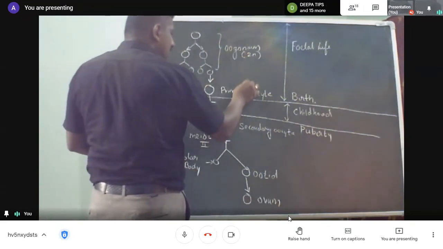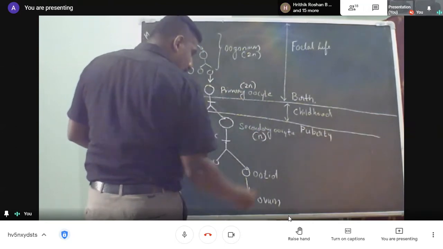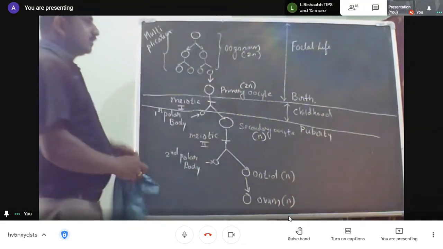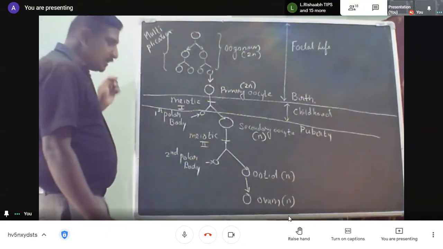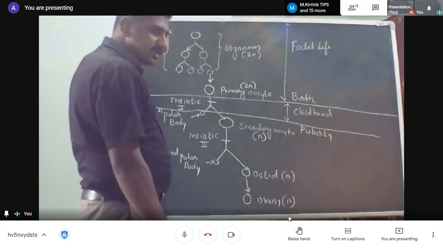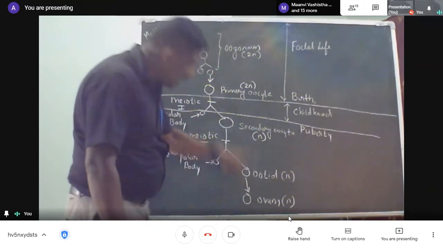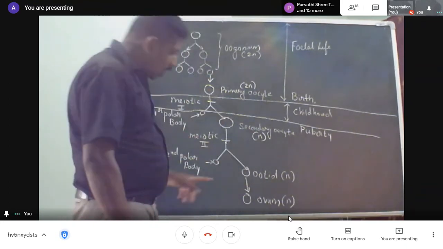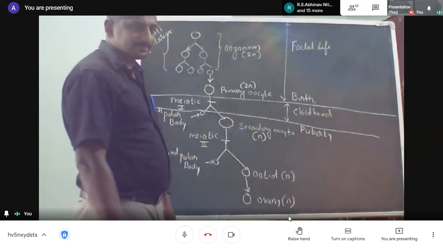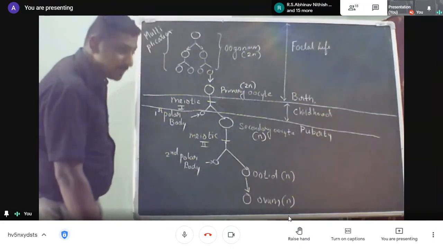Therefore, oogonium is diploid, primary oocyte is diploid, secondary oocyte is haploid, ootid is also haploid, and ovum is also haploid. Now the question I'm going to ask is, a woman will release during the ovulatory phase of the menstrual cycle, will she release ovum, ootid, or secondary oocyte? Option A ovum, option B ootid, option C secondary oocyte. Which can be the right answer?